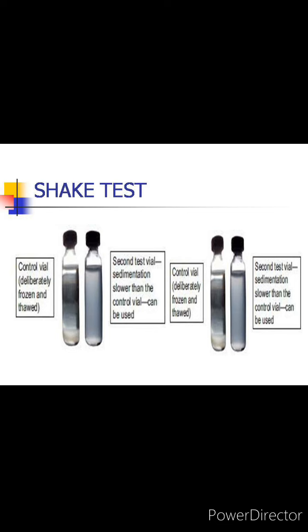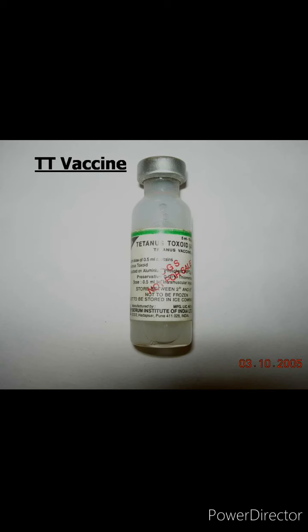If the test vial sediments slower than the frozen vial, then use the vaccine. But if the sedimentation is similar in both the vials or the test vial sediments faster than the frozen vial, then the vaccine is damaged. You discard it. One tip to remember the shake test is: haste makes waste. That means faster sedimentation indicates damage. So discard the vial. Now this is the tetanus toxoid vaccine.